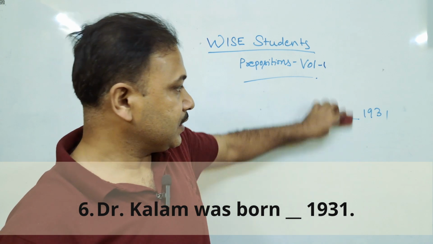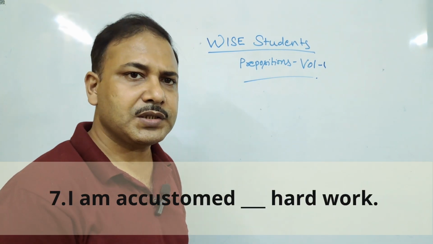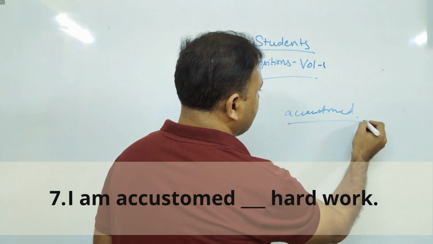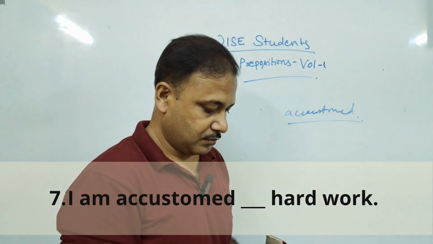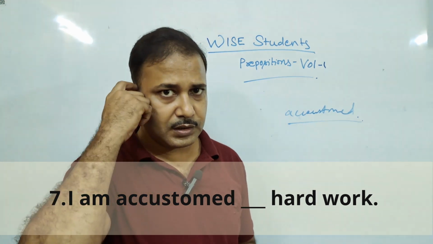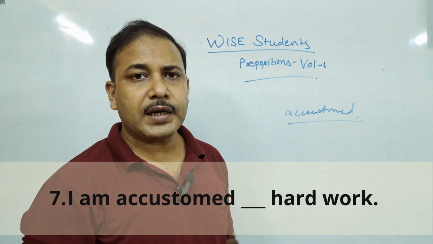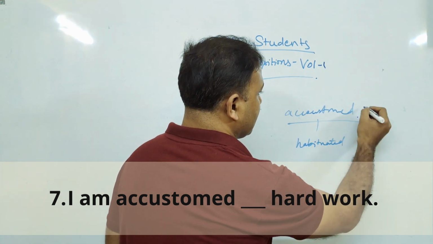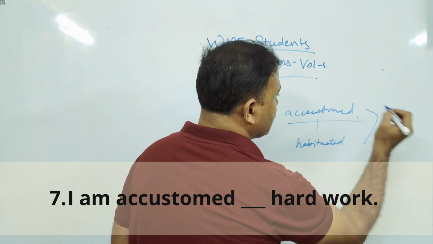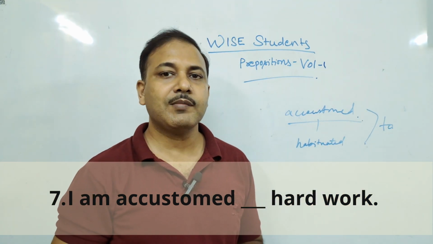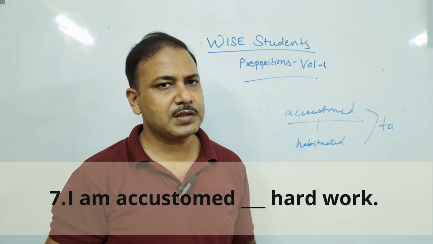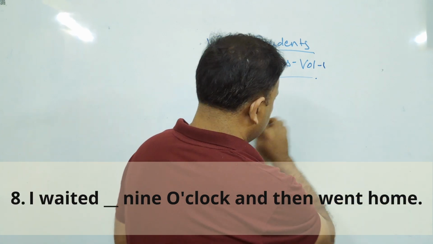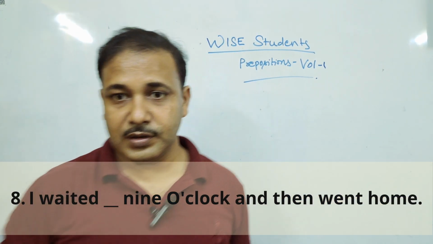Okay, next question. I am accustomed dash hard work. What is the meaning of accustomed? Sorry for the spelling, you can see the correct word in the text on the screen. Accustomed means habituated, and both take the preposition to. Accustomed to means habituated to. I am accustomed to hard work means I am habituated to hard work. I can do hard work pretty well, and I hope everyone can do hard work.